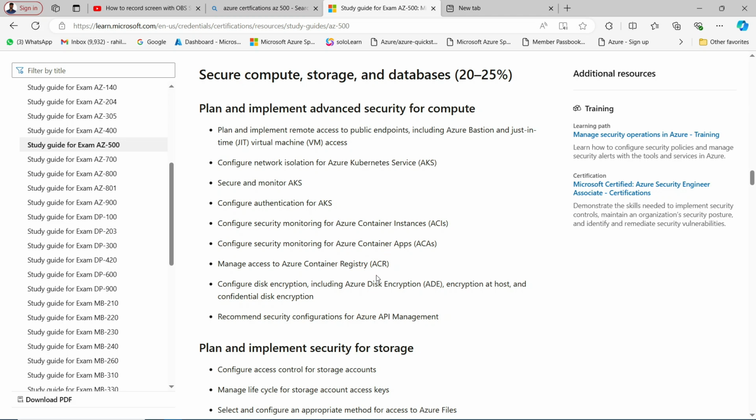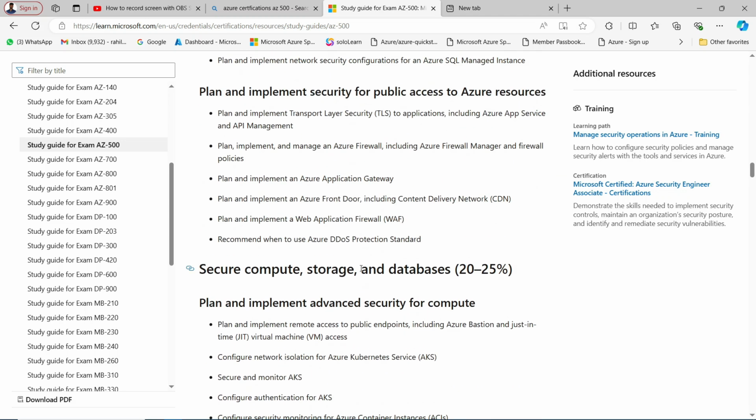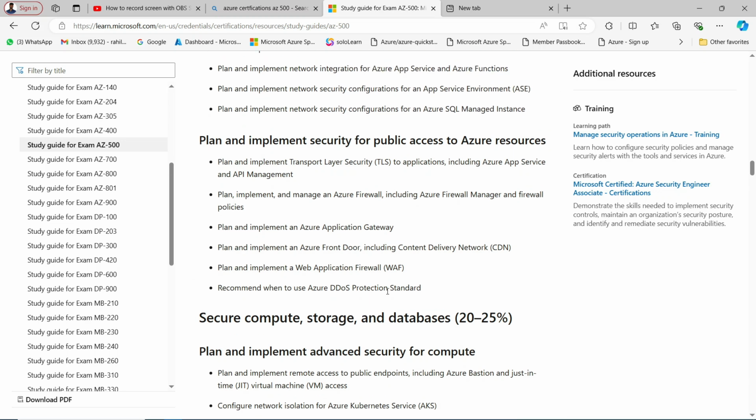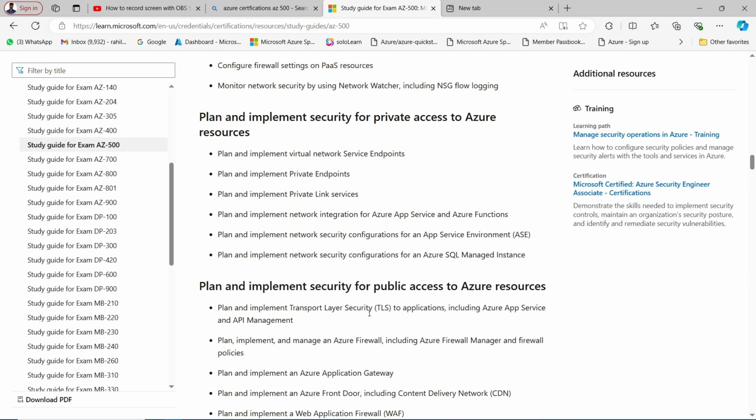They will give you one scenario that XYZ user is trying to access this resource from this location, right? And we want to restrict this kind of access from this particular location. So how will you configure this? The moment they mention location, then you have to go with conditional access, right? These kinds of questions or MCQs you will see.